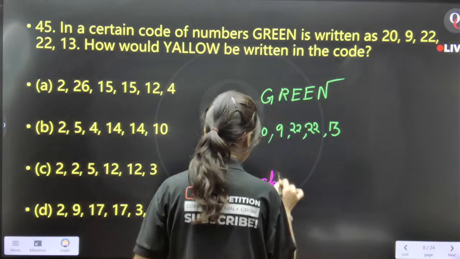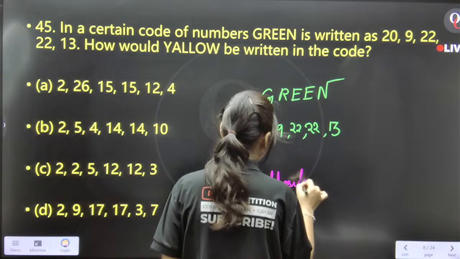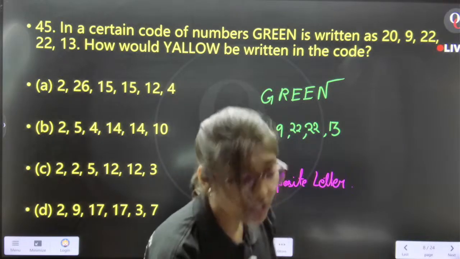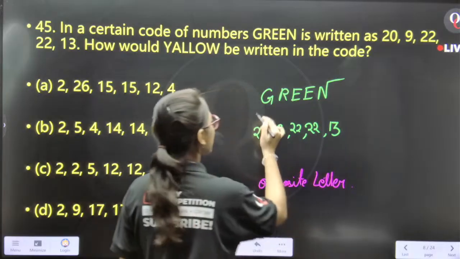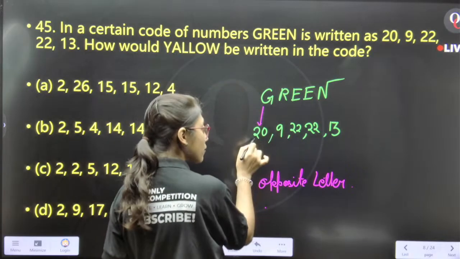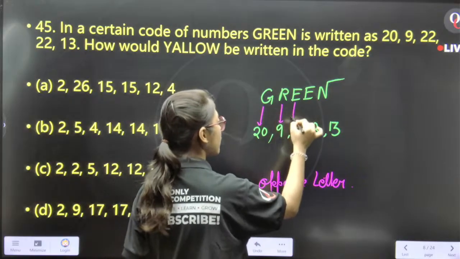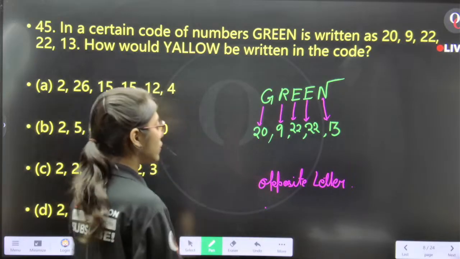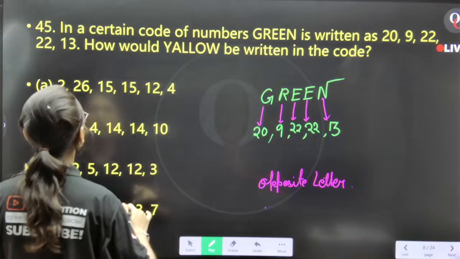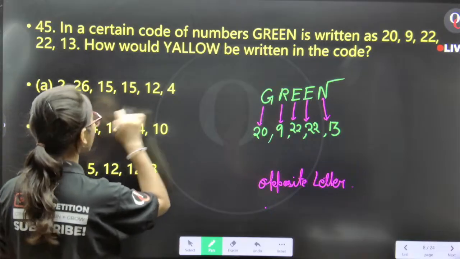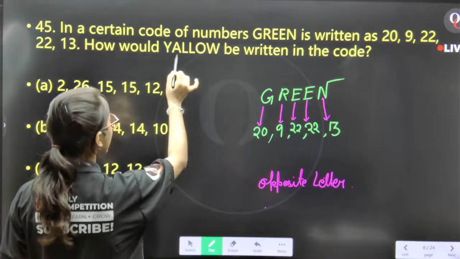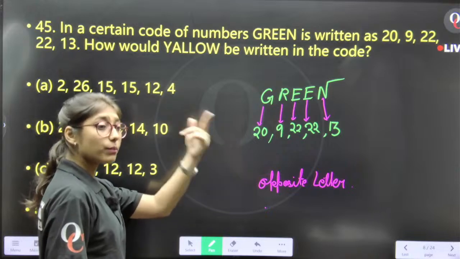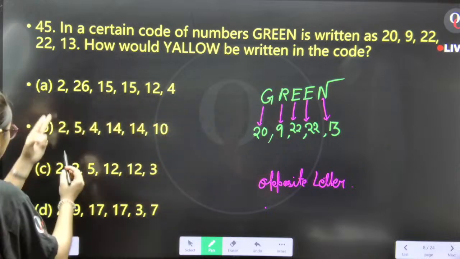Here we have the opposite letters. Somebody has given me the pattern. Wait, who is that? Shrihan. Very good, Shrihan. Now G's opposite is T. T's position value is 20. For each and every letter, we have the opposite letters and their position value. So here we need to find the opposite of yellow. Y's opposite is B. So the position value of B is how much? 2. We need to find 2.